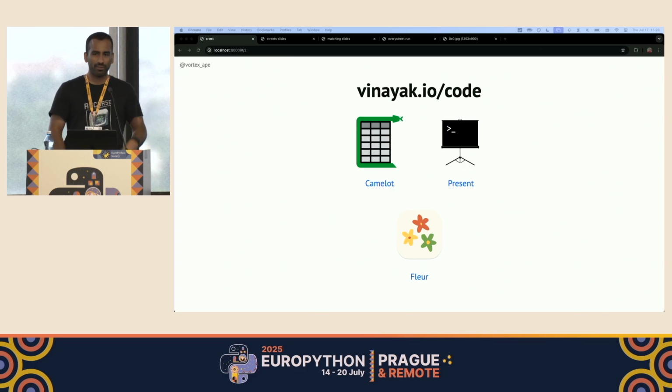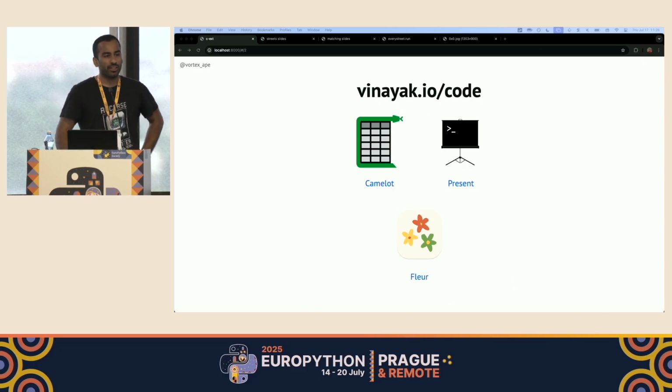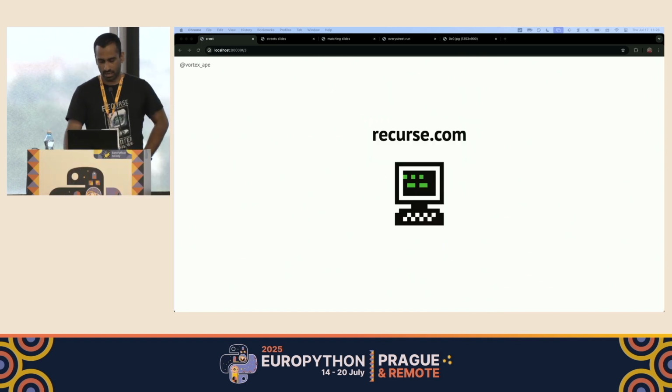A little bit about myself. I'm a software engineer based in Paris. I built a bunch of open source tools like Camelot, Present, Fleur, which some of you might have used. Most notably Camelot, which is a Python library to extract tables from PDFs, used at places like NASA, Stripe, Figma. You can check them out at the link up top, vinayak.io/code.